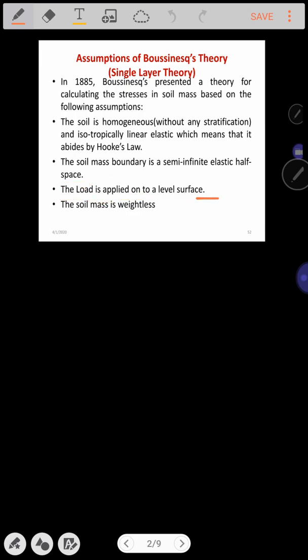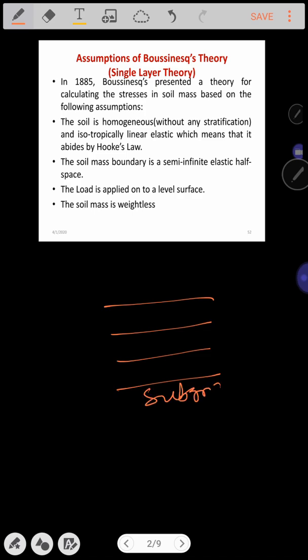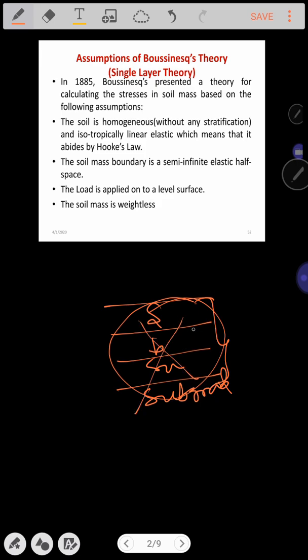The soil mass is weightless. So what does it mean? In the Boussinesq theory, we are not considering any different stratification. Though we have a subgrade, subbase, base course and a surface layer, we assume the whole soil mass is a single layer without any stratification. So that is one of the assumptions of the Boussinesq theory.